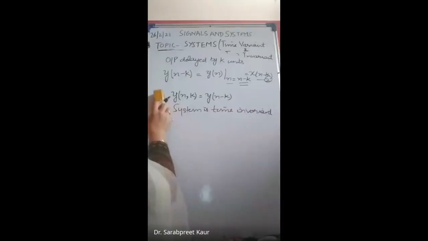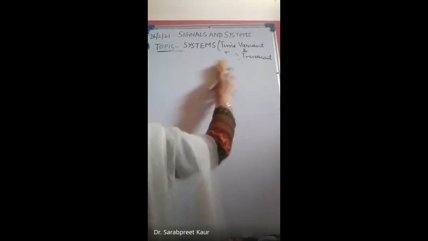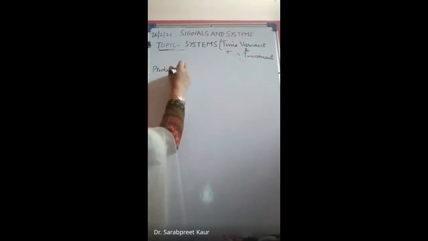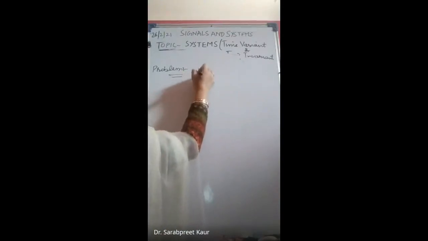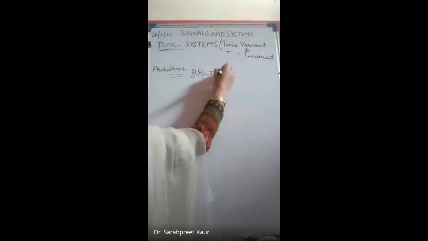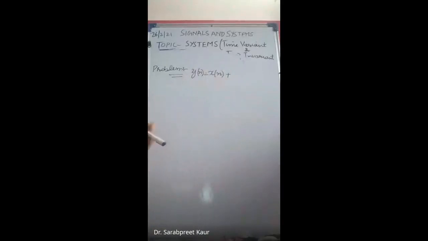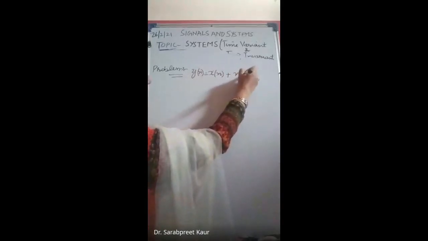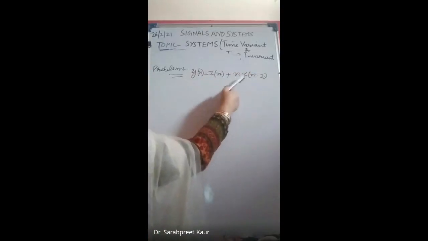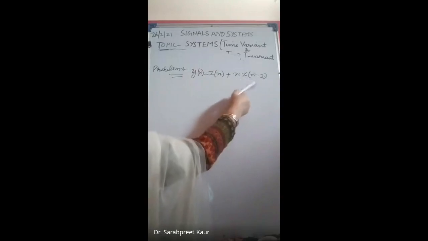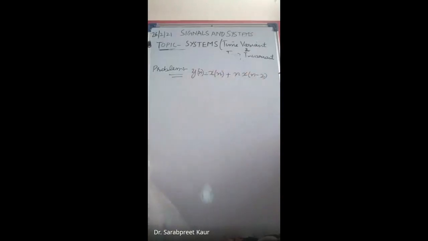So I'm rubbing this now. I'm going to some different problem. My next question is, let us take the system to be y(n). Let us add something more to it: x(n) plus, let us say we have some other term, n times x(n minus 2). So we have added a multiplication of the time with some delayed version of the input. The same steps now you have to do.